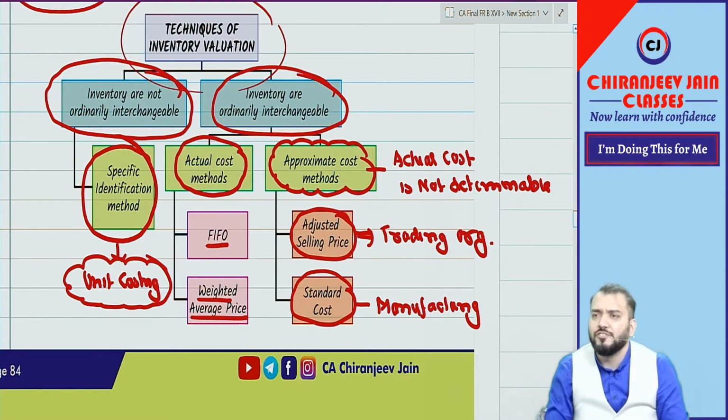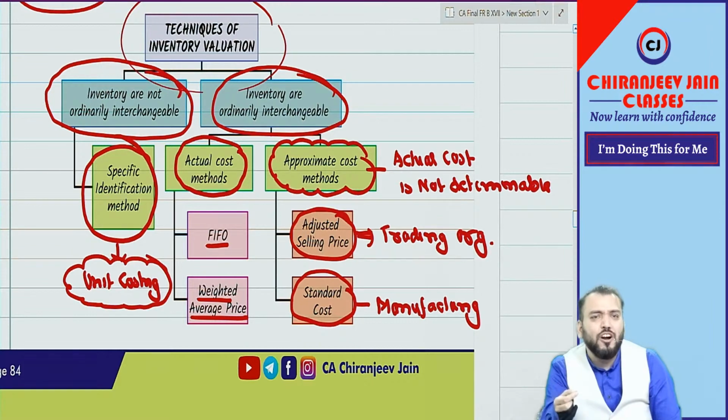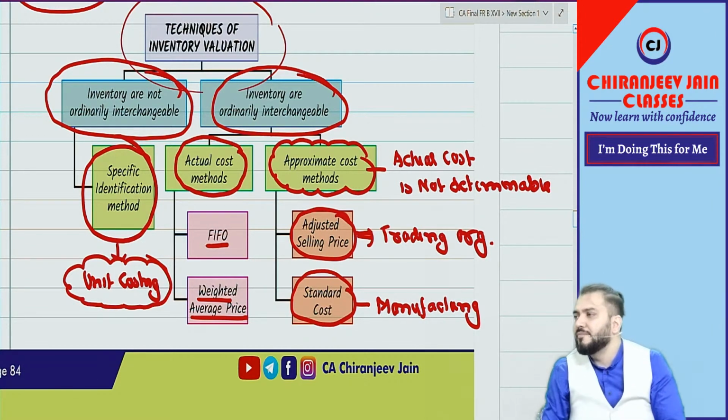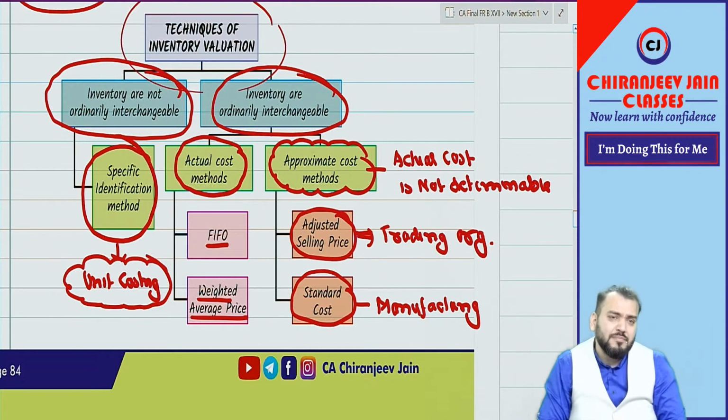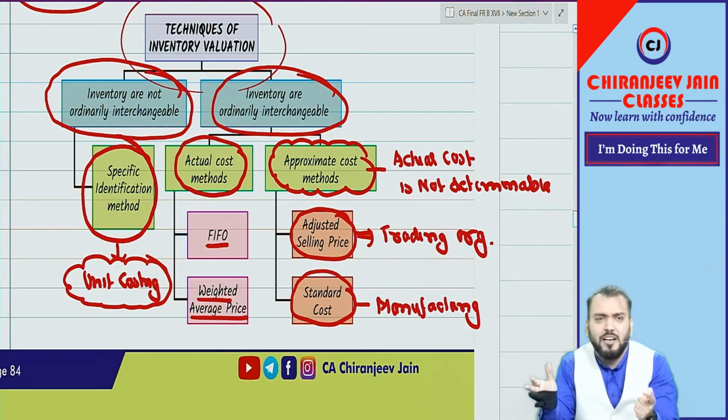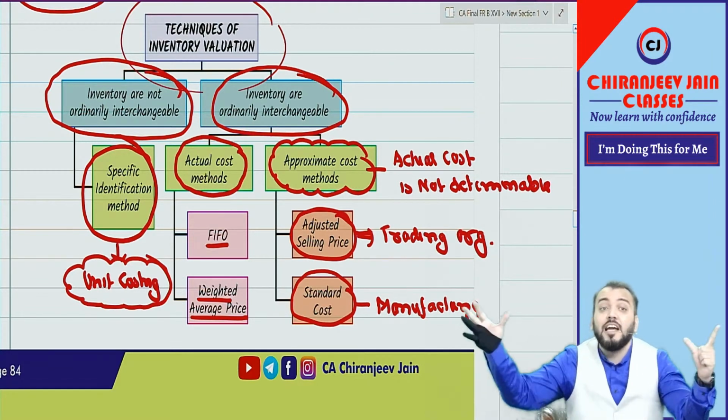Now to apply FIFO and weighted average price method, we need to keep stock record. Without keeping the records, we can't apply FIFO, because for FIFO we want opening balance, purchase, then how much sold, that information is required. But normally for a retail business, they don't keep stock records because there will be not one item, there will be 1000 items. For example, if you went to Big Bazaar, so many items are there.